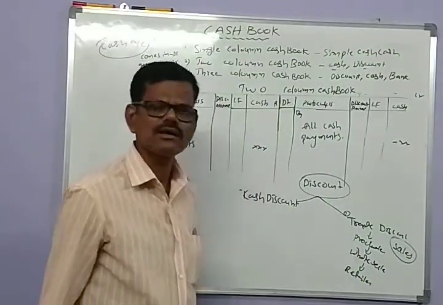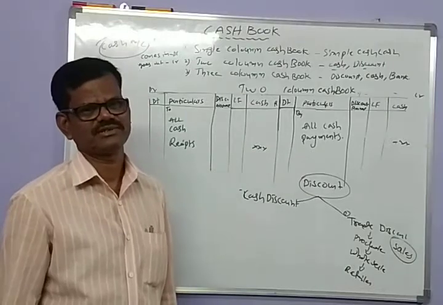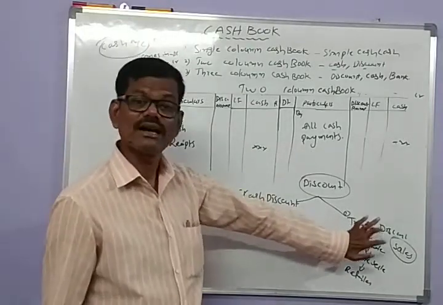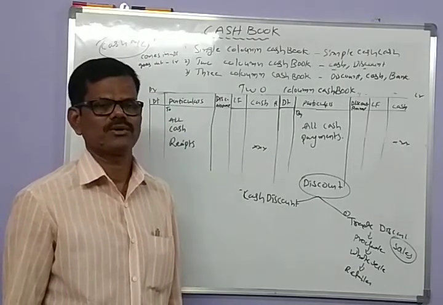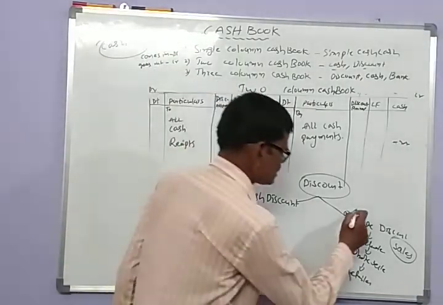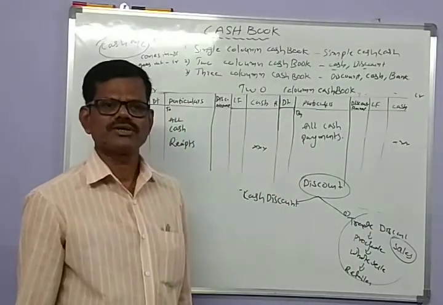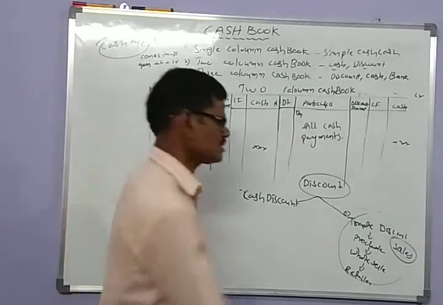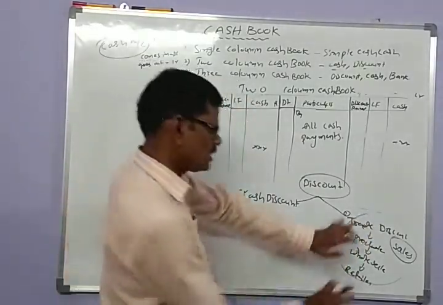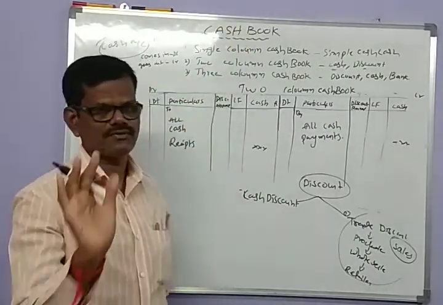It is allowed on the catalog price of products at a particular rate. So this is trade discount. This trade discount is recorded in the purchase subsidiary book as well as the sales subsidiary book. So this trade discount is not concerned with the preparation of the cash book.